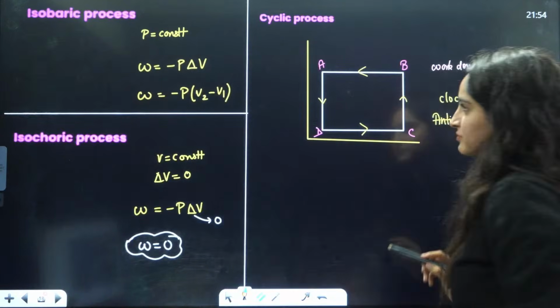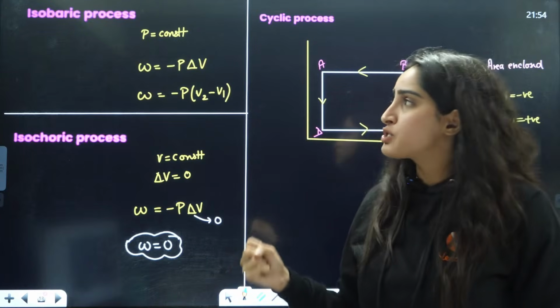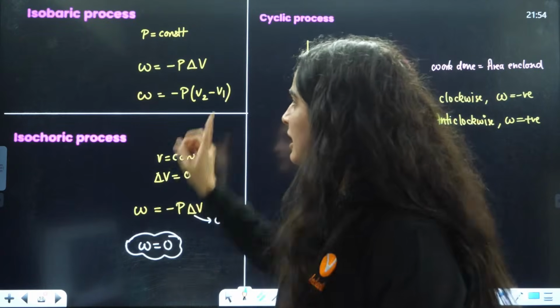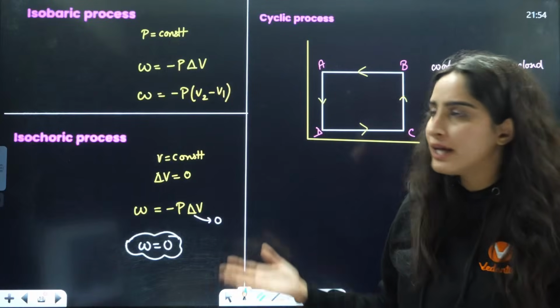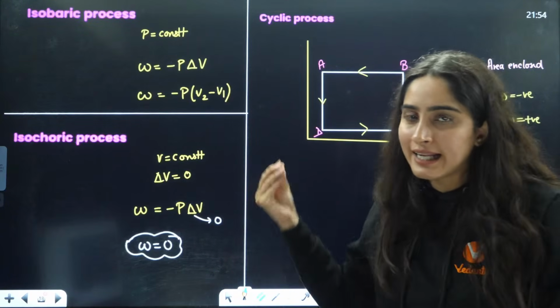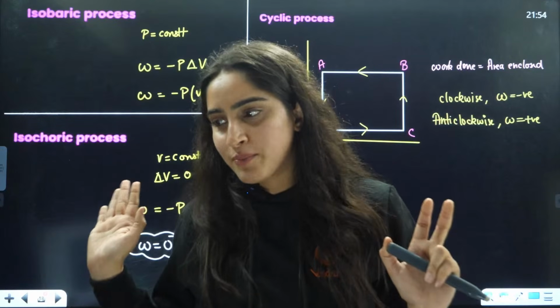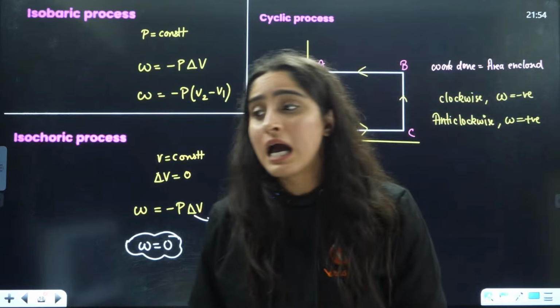Now let's do the isobaric process. In the isobaric process, pressure is constant, so simply the formula will be W is equal to minus P delta V. Volume will be given to you, final and initial, simple and sorted. Now next is isochoric.